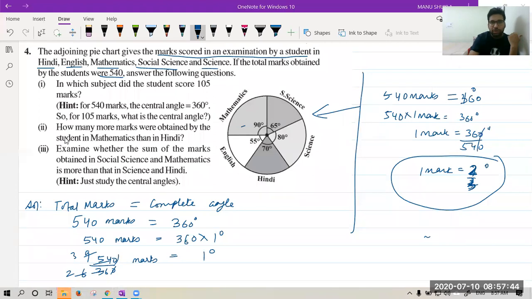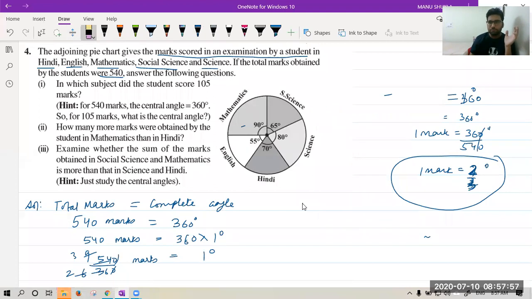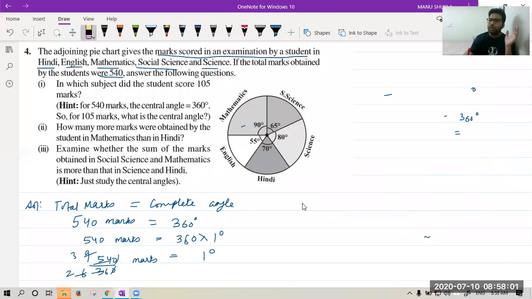Okay, good beta. Now let's see. We have got that 1 degree equal to 3 upon 2 marks. Now it is very easy for me to find the other marks. Let's start. First, let me rub this. So always try to understand what you are doing. Don't just copy what I am doing. If you understand, it will be very easy for you to understand concepts which are tough in future.